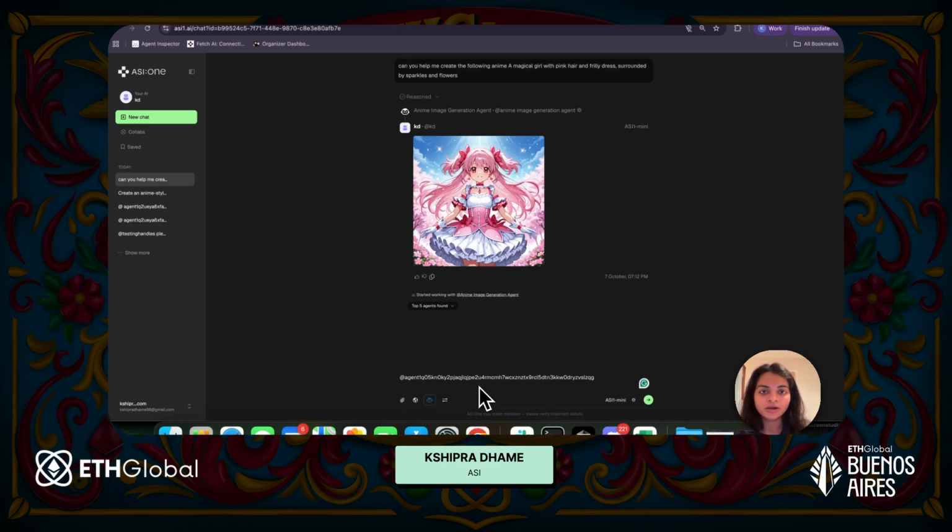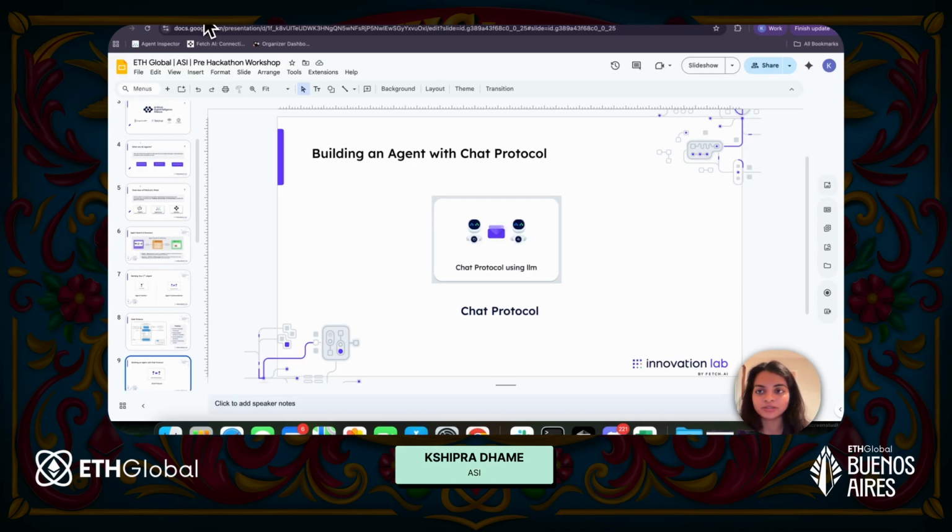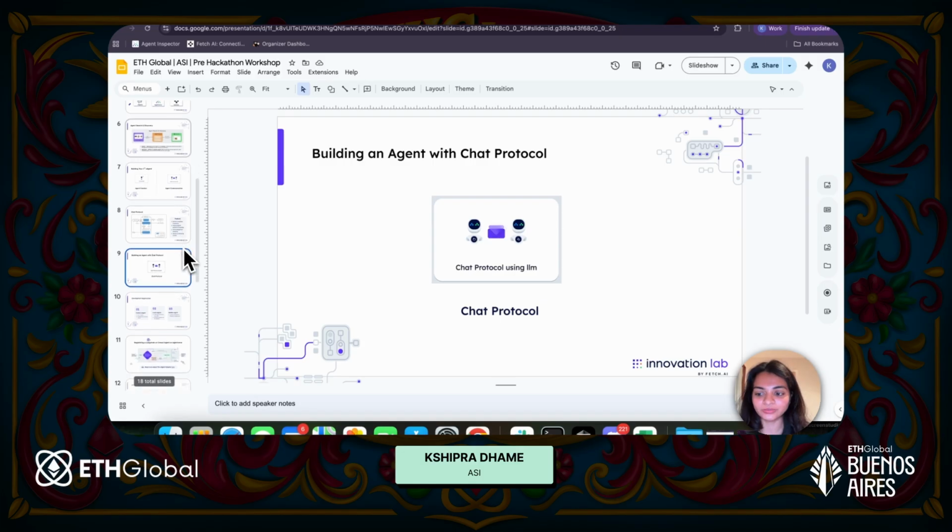So this is how you create an agent with chat protocol. You can test your agent either using chat with agent, or you can also test it directly through ASI1, the way that I showed you here. So this is pretty much all about ASI1 and how you can chat with agents on ASI1.